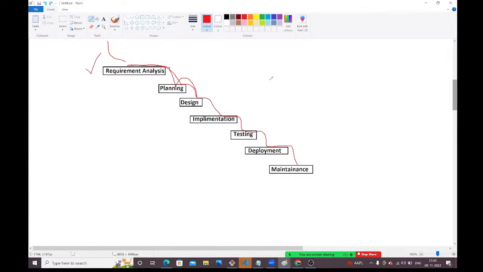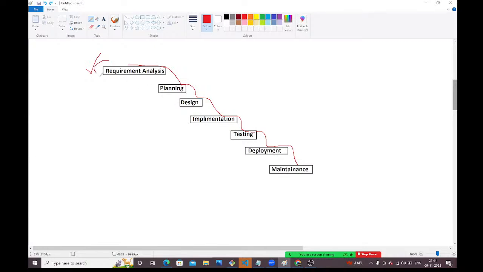Here also, without completing the second phase, the planning phase, we can't go to the design phase. Without completing designing, we can't go to implementation. Without completing implementation, testing will not start. Without testing, we can't deliver the project to the client. If you are not delivering the project to the client, for what will you provide the maintenance? This is the sequential process, the step-by-step process. This is the linear process, guys. Waterfall is a linear process, sequential process, step-by-step process.